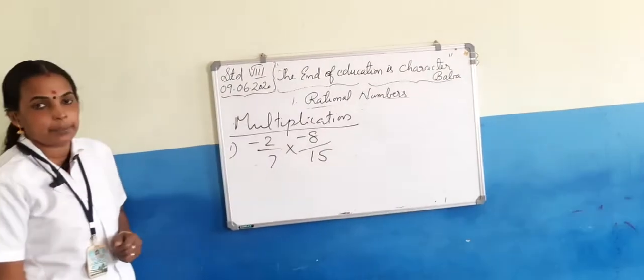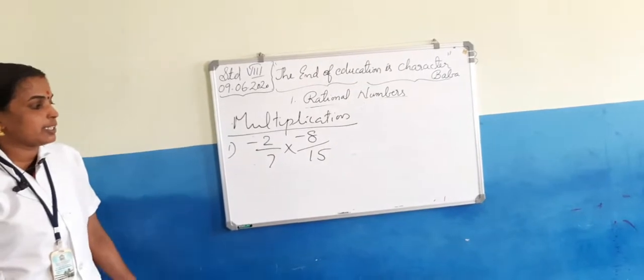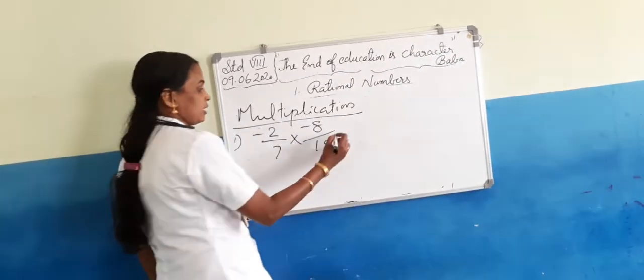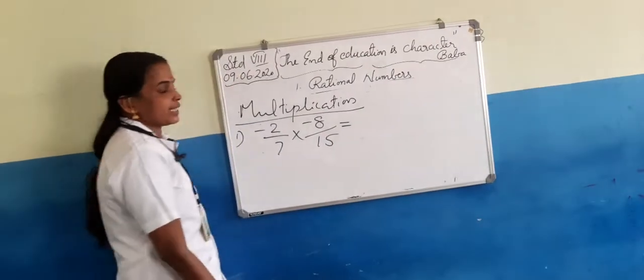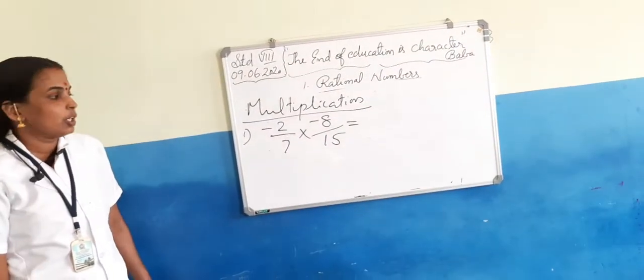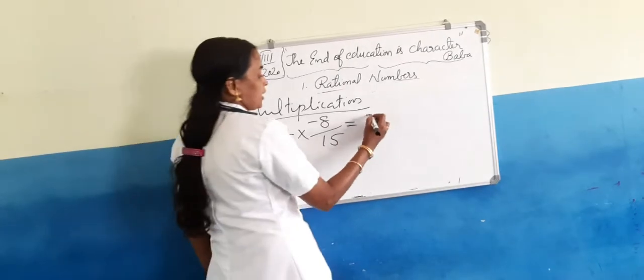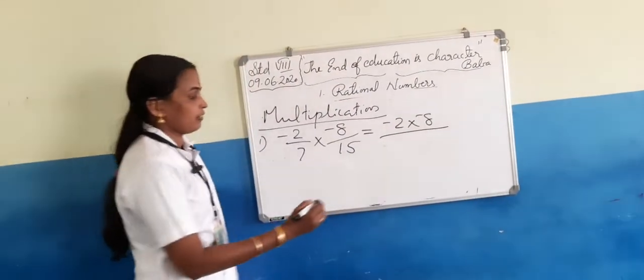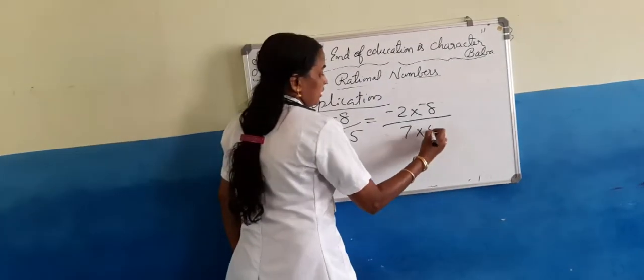Suppose we have to multiply these two rational numbers, negative 2 by 7 into negative 8 by 50. The product of two rational numbers is equal to the product of the numerators by the product of the denominators.